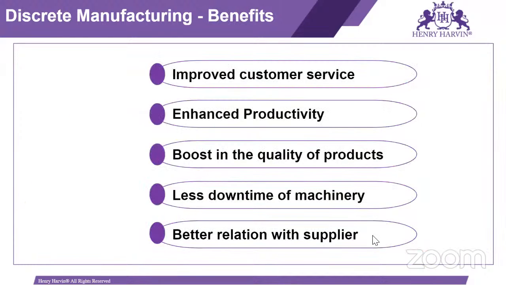So what are the benefits of discrete manufacturing? It improves customer service, enhances productivity, boosts the quality of the product, reduces downtime of machinery, and gives a better relationship with suppliers. So here we can check that, based on the make to stock or make to order scenario, we can improve the customer service. We can enhance the production also, and we check the quality of material and quality of product, with less downtime of machinery.